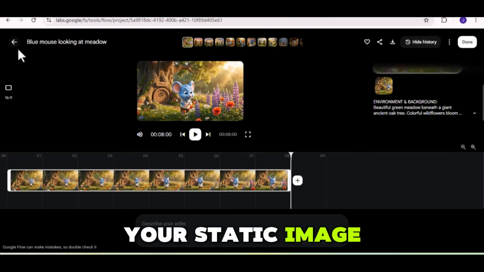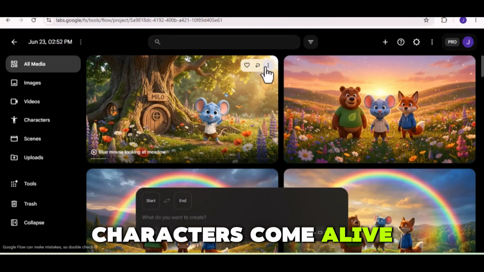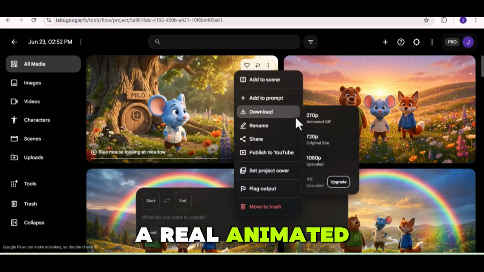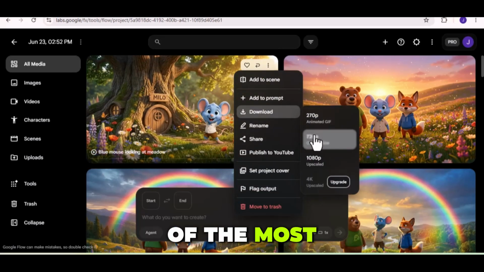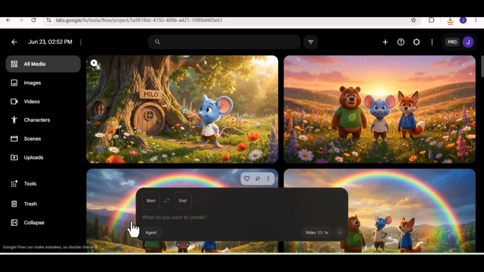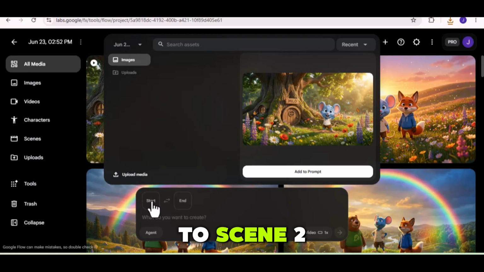Your static image starts moving, characters come alive, expressions feel natural, and your cartoon starts looking like a real animated movie. It's honestly one of the most exciting moments in the entire process. Once you're happy with the result, download the video, then move on to scene 2.